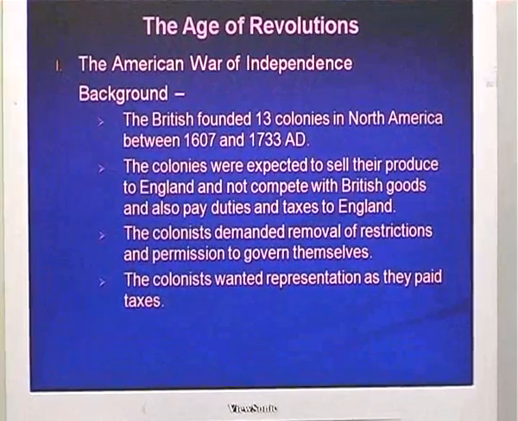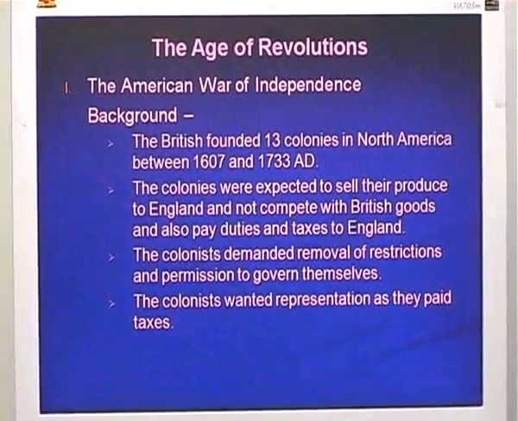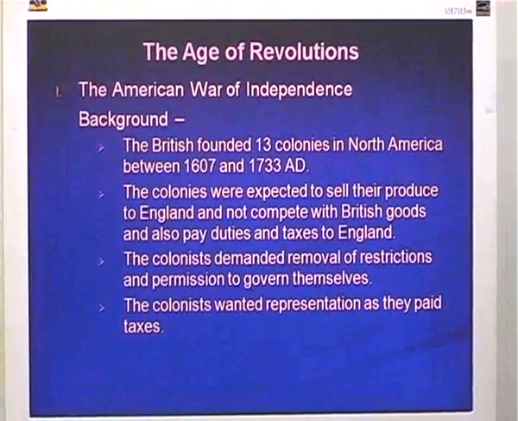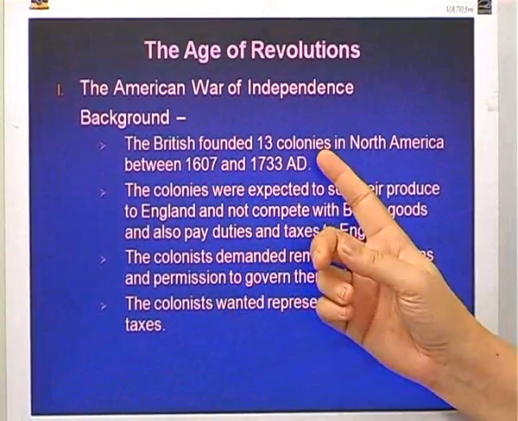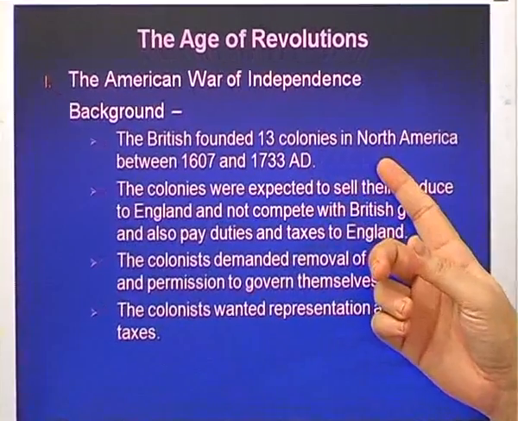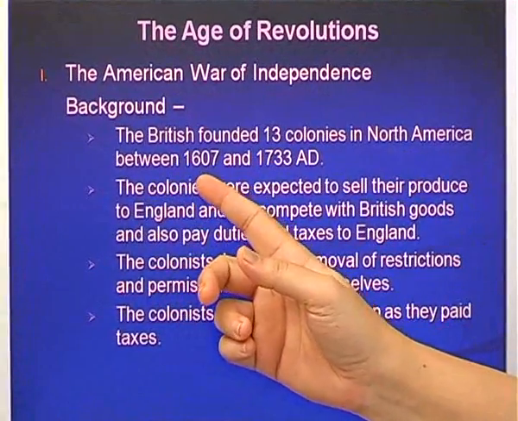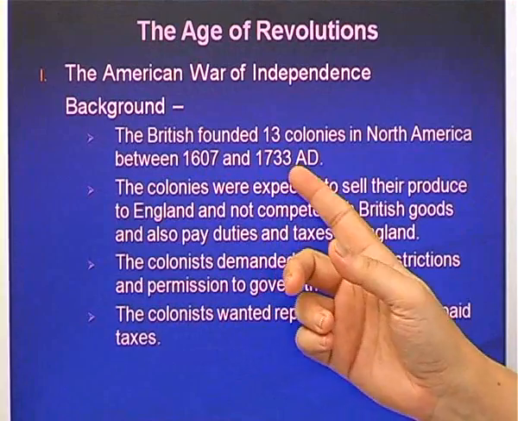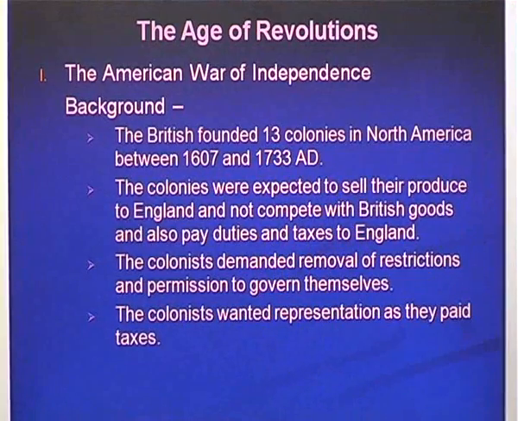First we talk about the American War of Independence. First let us understand the background. The British founded 13 colonies in North America between 1607 and 1733 AD. Now you already know that India was one of the colonies of the British. Other than India, there were more than 50 colonies that they established all over the world, basically for trade, and later they started exploiting them.